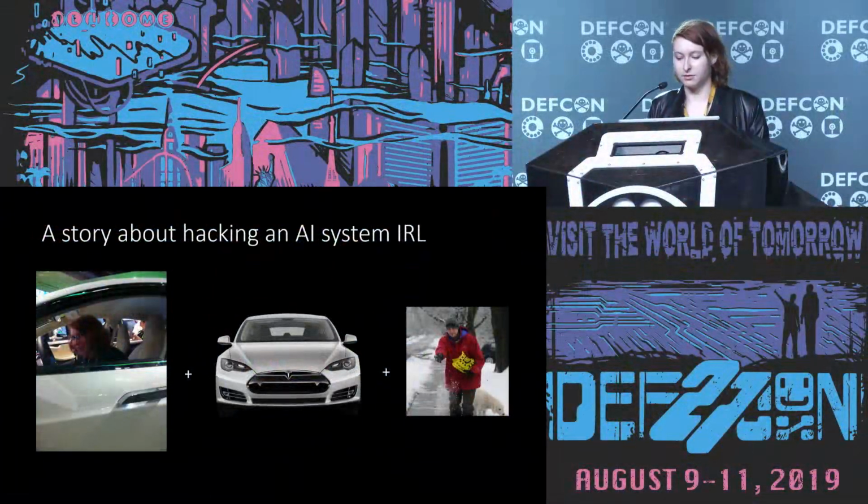So I'm going to start off this talk with a bit of a story. In March, Tencent Security Lab came out with a really awesome report that showed that you can inject an adversarial example on Tesla hardware and then cause the car to drive into traffic.